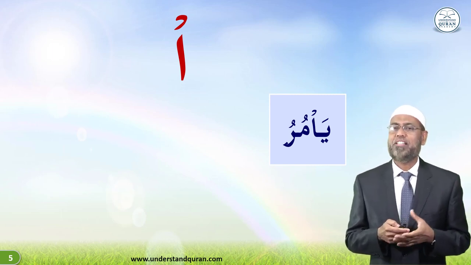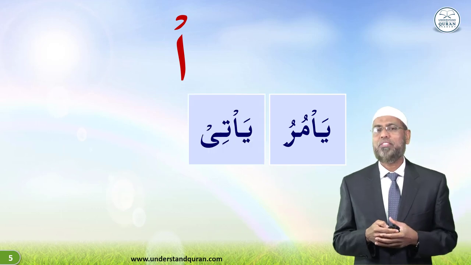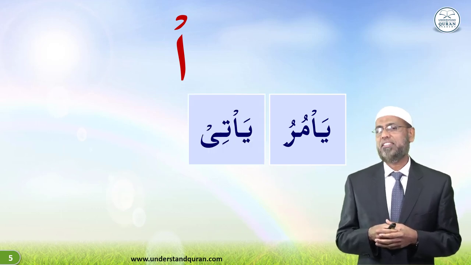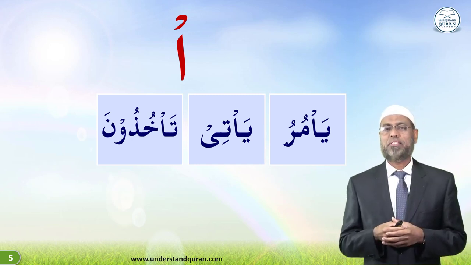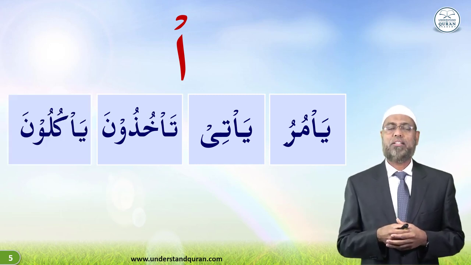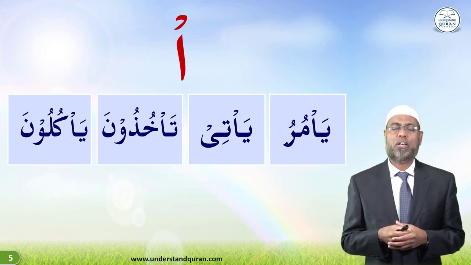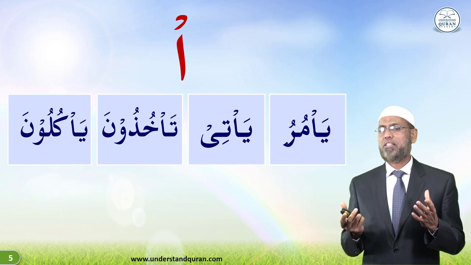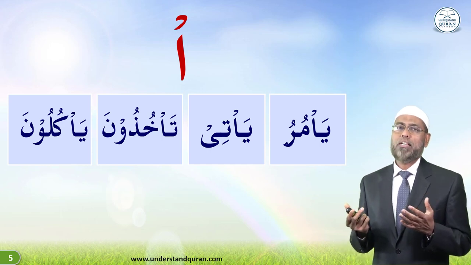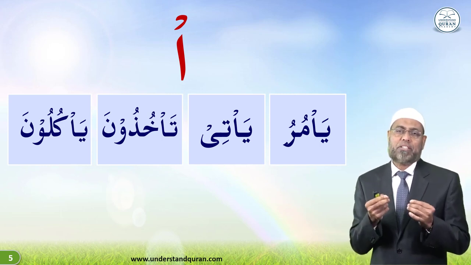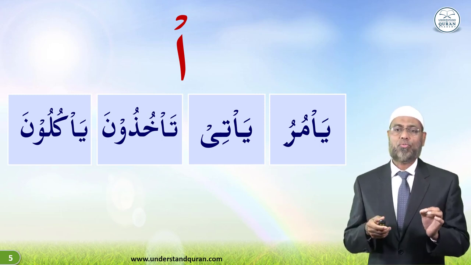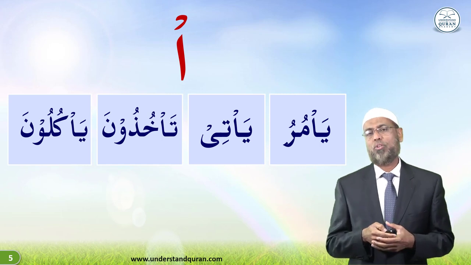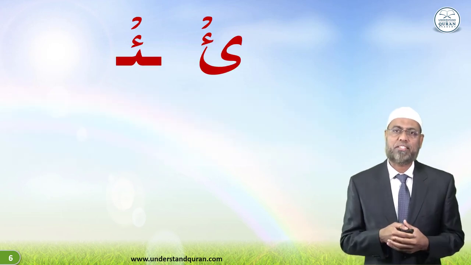Ya'muru, Ya'ti, Ta'khuduna, Ya'kuluna. So people make mistakes like saying Yamuru, Yati. They suppress the Hamza. So you have to be very clear: Ya'muru, Ya'ti, Ta'khuduna, Ya'kuluna, and so on. And that's the reason we have this lesson.